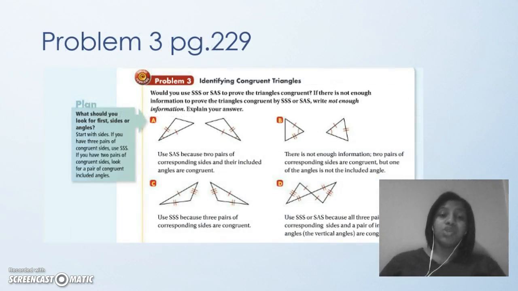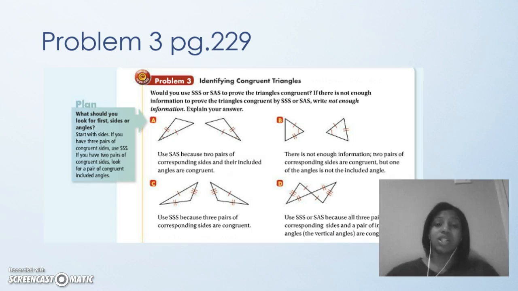Page 229. Now we're going to use everything we learned from side, side, side and side angle side to prove the triangles are congruent. It says, would you use side, side, side or side angle side to prove the triangles are congruent? If there's not enough information, write not enough information.